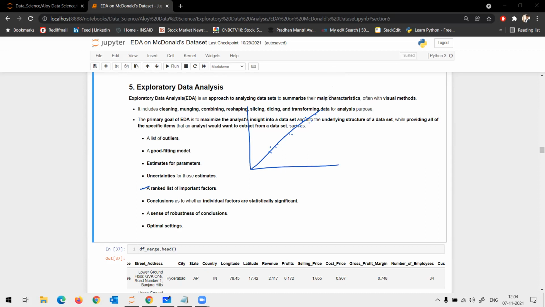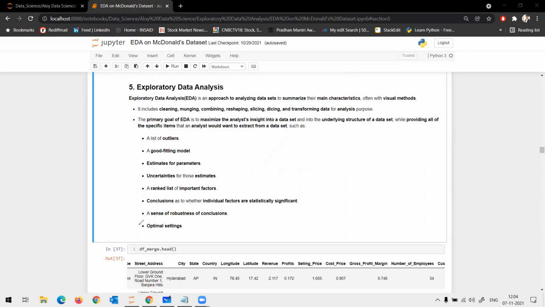So you will understand the tightly knit parameters. During machine learning, you can decide which feature to drop, because having both features in place would bias your model. Both are actually trying to tell the same thing. And coming to conclusions on whether an individual factor is statistically significant, again, these are part of your correlation, that is, how important one factor is with respect to the other, like we did with the heat map in your last class.